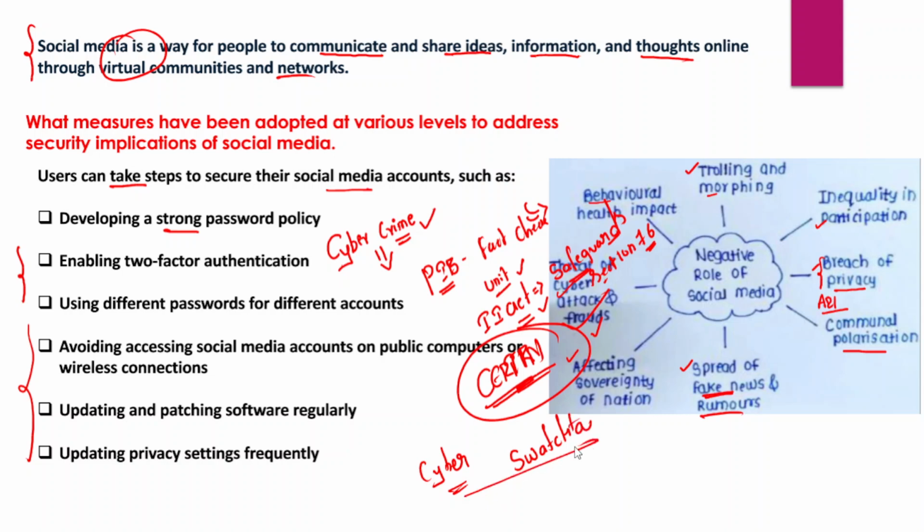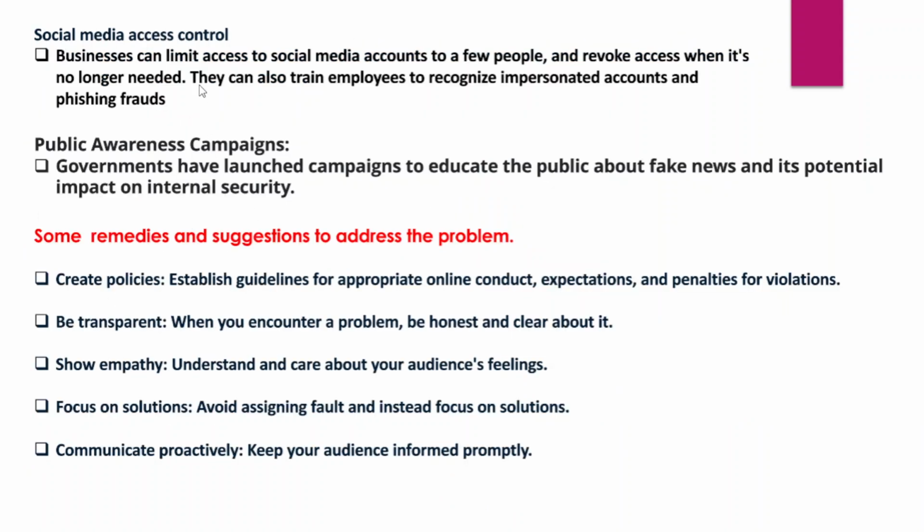Swachhata program has also been launched by the union government at the national level. So in fact, a business can also limit access to social media accounts to a few people, and they can also revoke access when it's no longer required. So they can also train employees to recognize impersonated accounts and phishing frauds as well.